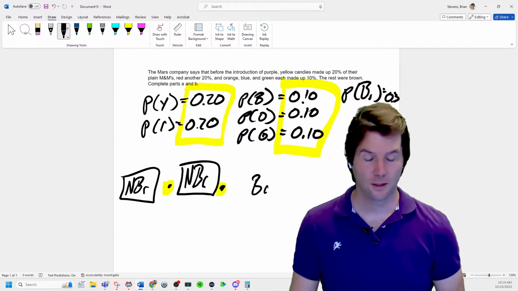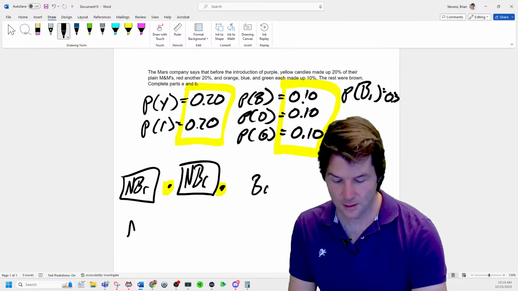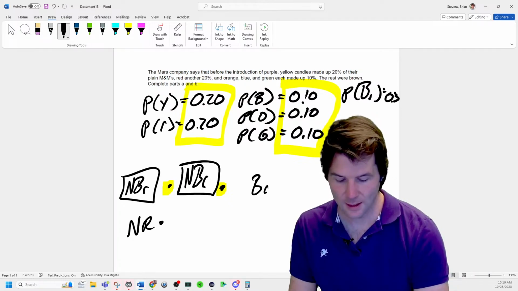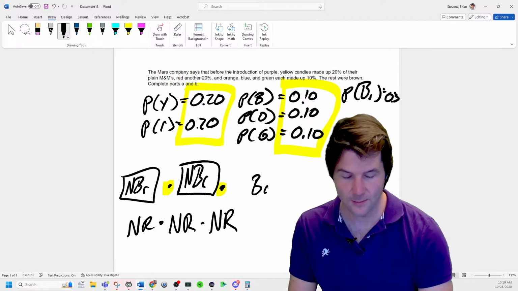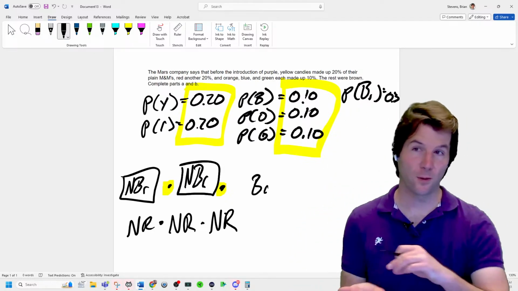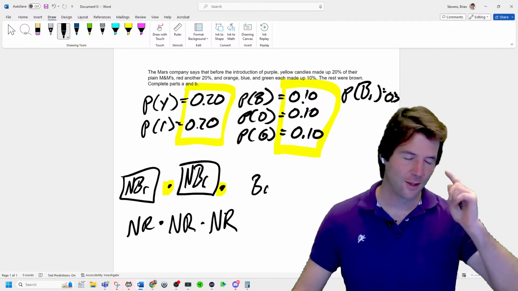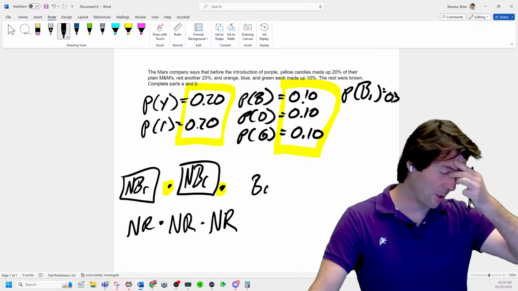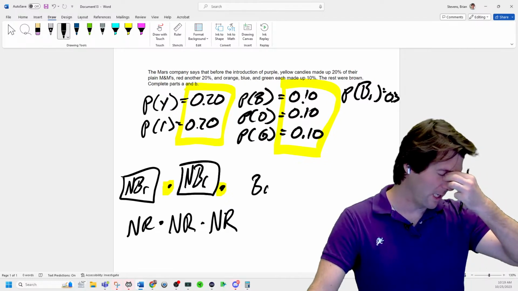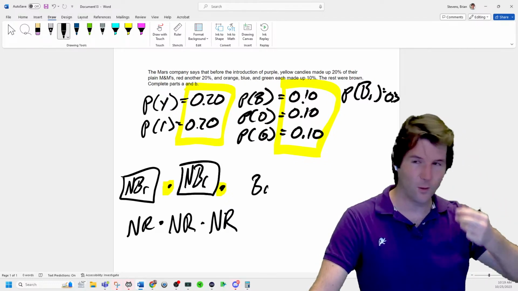Anything but red. So it would have been not red, and the second M&M would have been not red, and the third M&M would have been not red. So what's the probability of the first not being red, and the second not being red, and the third not being red? Trying to work it out, 0.24, 0.48, 0.504.